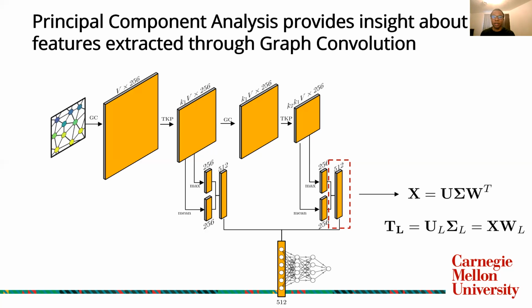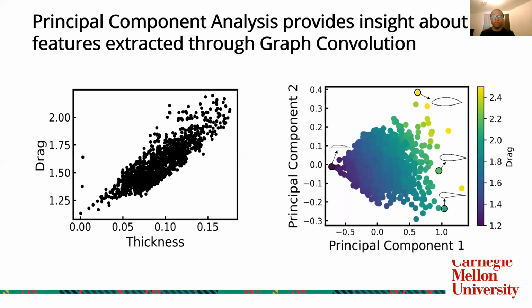So after performing principal component analysis on our data, we see that it's cleanly separated into these two dimensions here. So I have this graph from before, the drag versus thickness for dataset 1. So we can see that in the actual dataset itself, drag is pretty strongly correlated with thickness, and we can see it's reflected in the principal component graphs here. So without any spatial information provided to the graph convolutional neural network, there's no coordinates. The only information that's provided is just the velocity fields. We can still see the clear separation of the geometry of the airfoils in the principal component space.